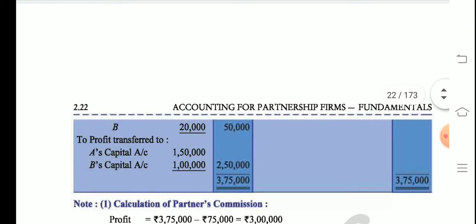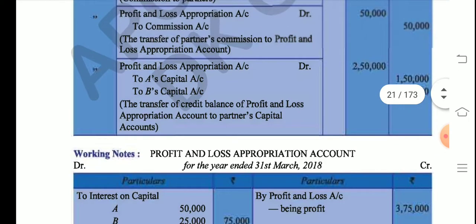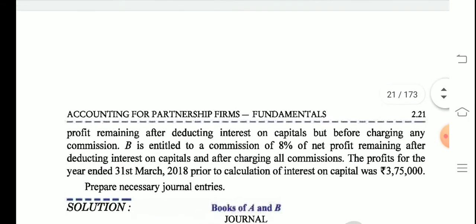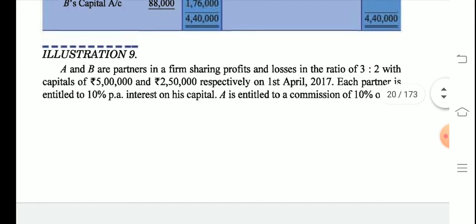So now we will write 20,000 here. We will balance both the sides, and we'll get 2,50,000, and we will divide 2,50,000 in their profit sharing ratio that was mentioned in the question. What was it? It was 3:2.